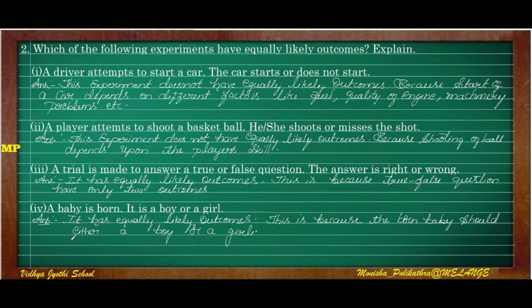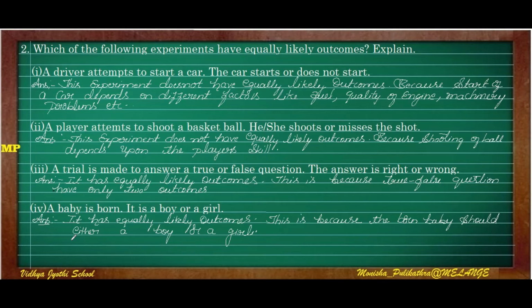A player attempts to shoot a basketball. He or she shoots or misses the shot. This experiment doesn't have equally likely outcomes because shooting a ball depends on a player's skill. If 1,000 members were placed in a basketball court, we can't say which of them can put a shot or not because it all depends on the skill or talent of a person. So this is not an equally likely outcome.